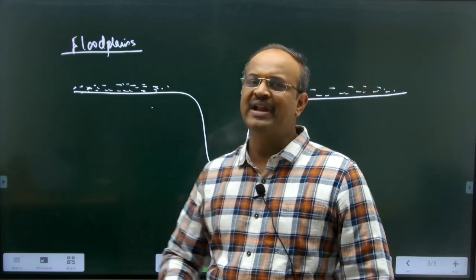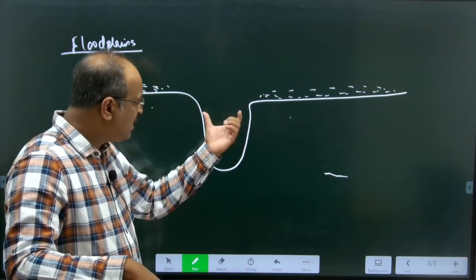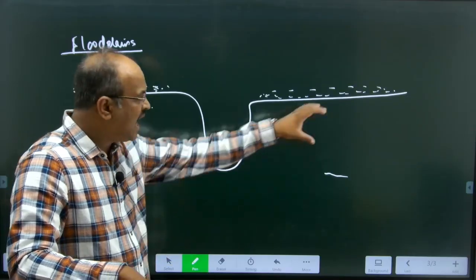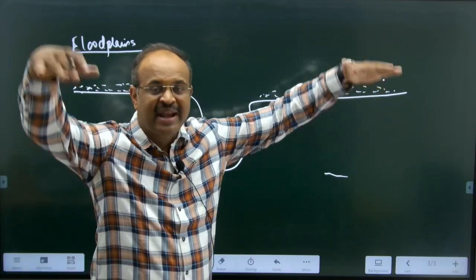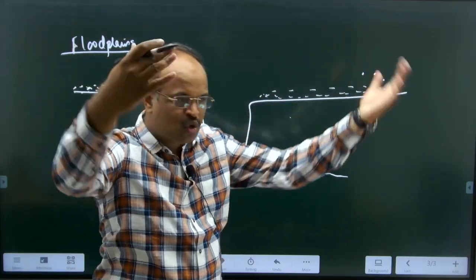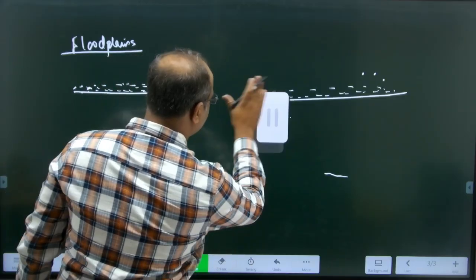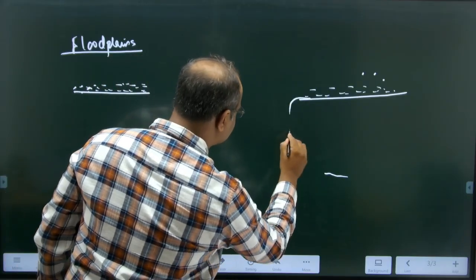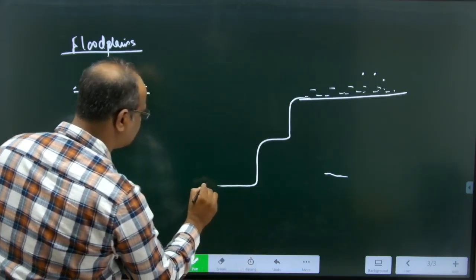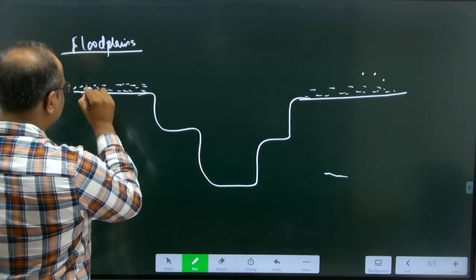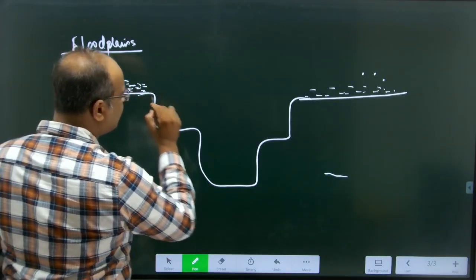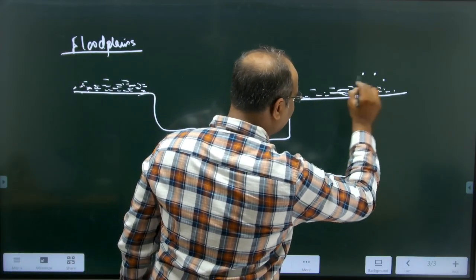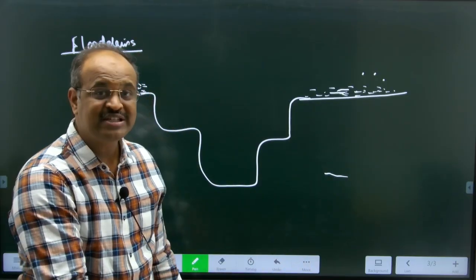But over a period of time, what can happen? The river starts to move down, and these regions remain as a terrace. So over a period of time, we can see the river becomes like this. Here the alluvial soil remains, but it is the older soil.